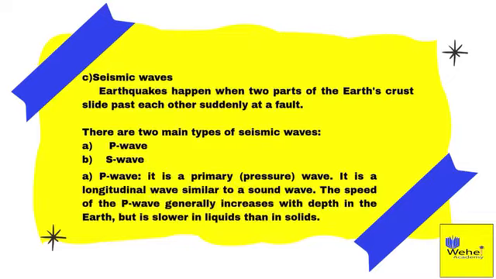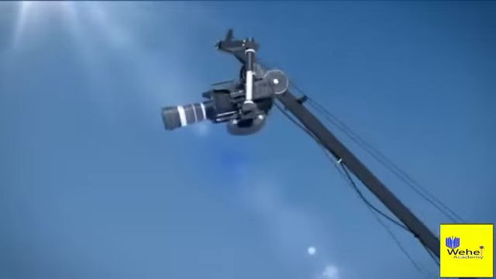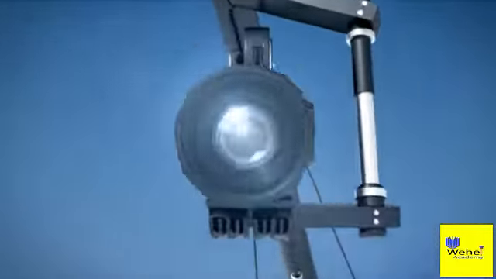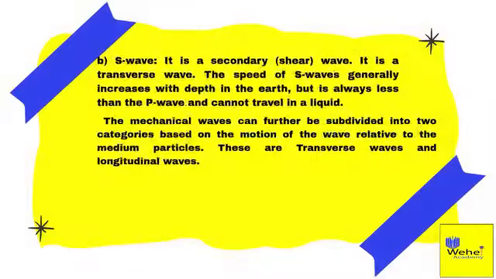The speed of the P wave generally increases with depth in the Earth, but is slower in liquids than in solids. B. S wave. It is a secondary shear wave. It is a transverse wave. The speed of S waves generally increases with depth in the Earth, but is always less than the P wave and cannot travel in a liquid.